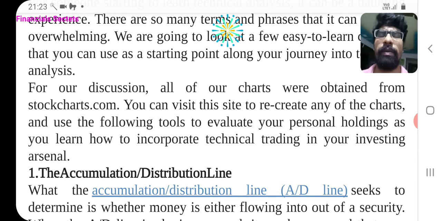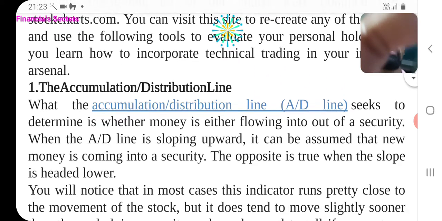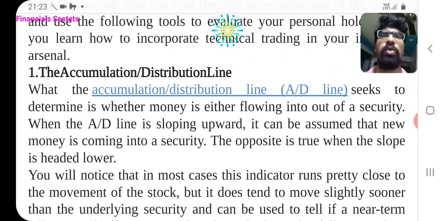First indicator is the accumulation distribution line. What the accumulation distribution line, or AD line, seeks to determine is whether money is either flowing into or out of a security. When the AD line is sloping upward, it can be assumed that new money is coming into a security.